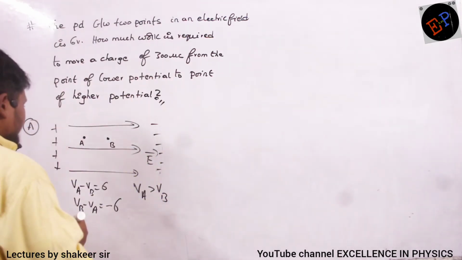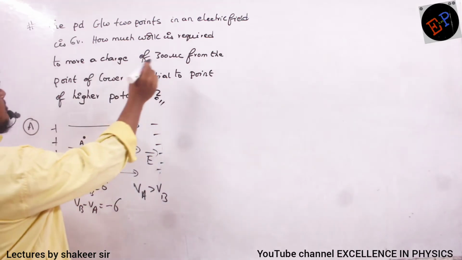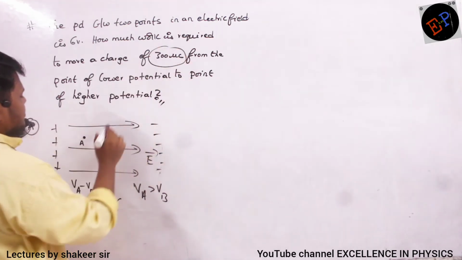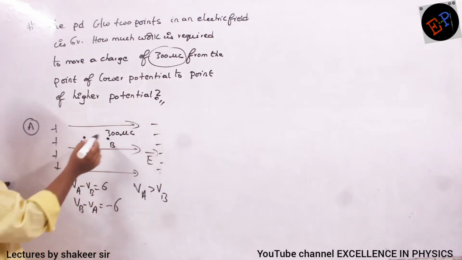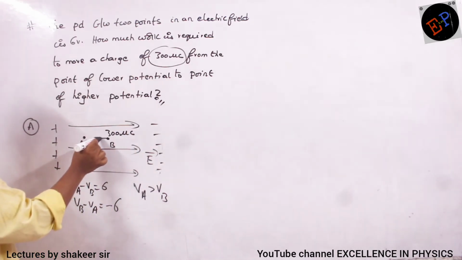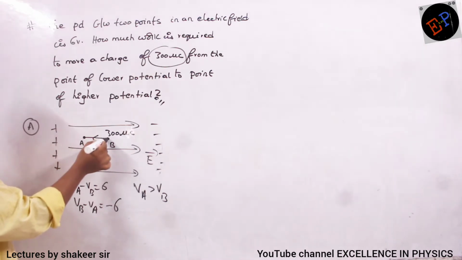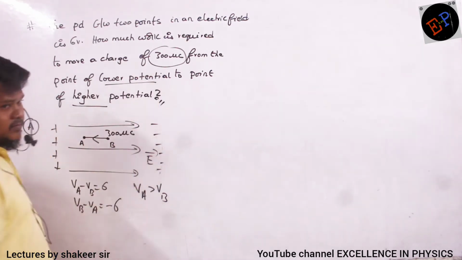So I want to bring a charge, this much amount of charge, 300 microcoulombs, present at point B. This charge I want to bring from point B to point A, from lower potential to higher potential. That's what he said, no?